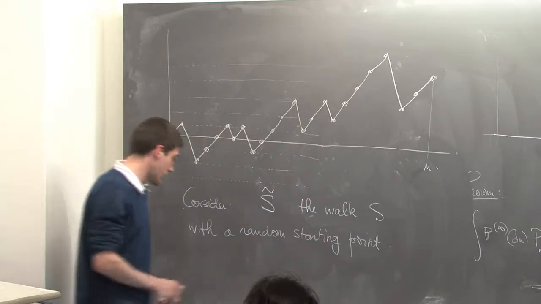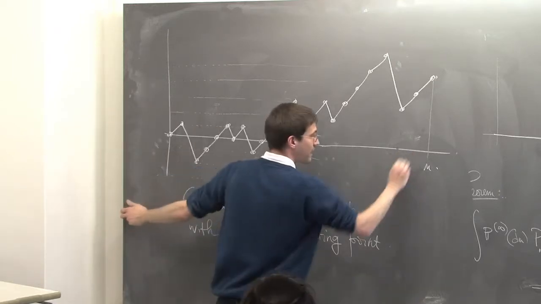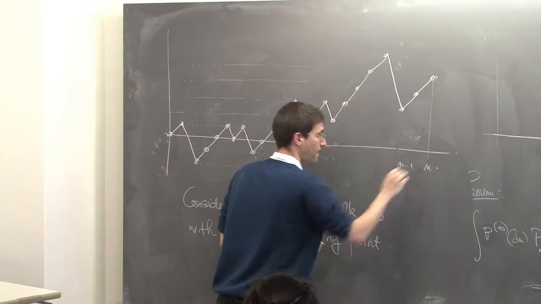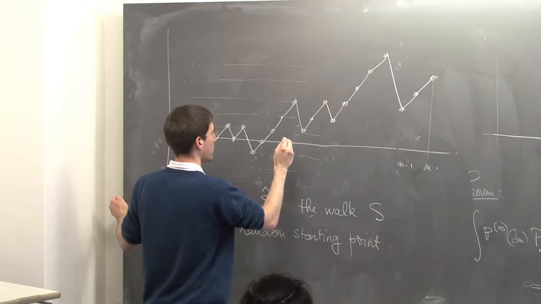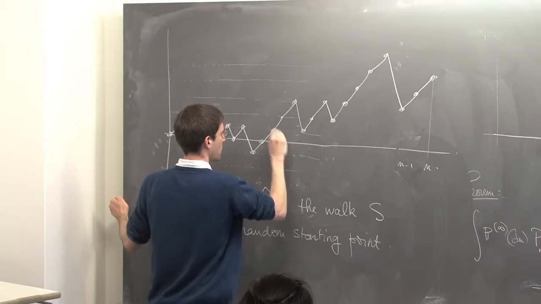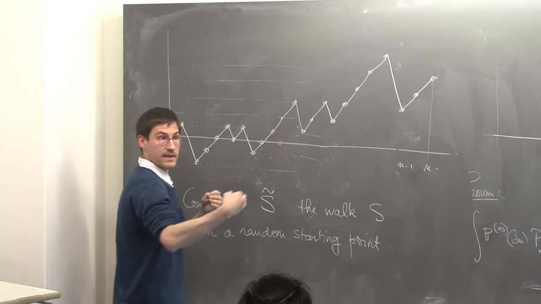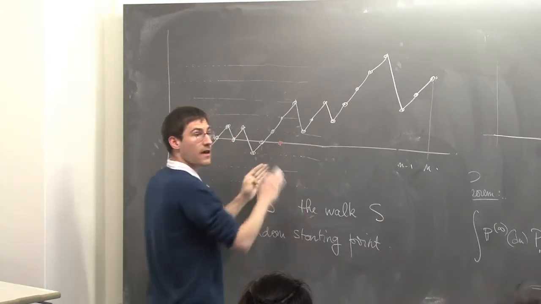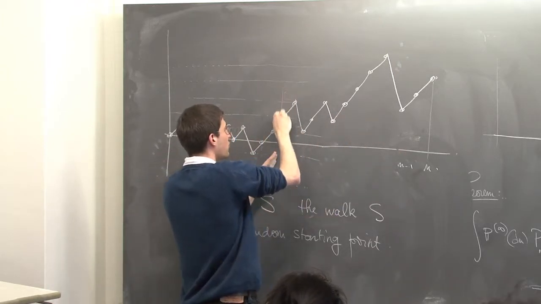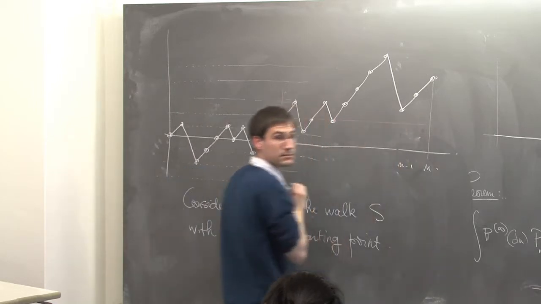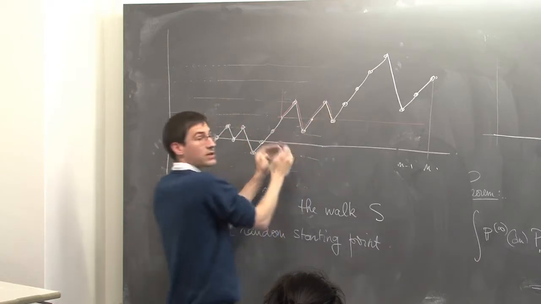So what I will do is choose a random starting point, meaning a point between 0 and n minus 1, and I will start the walk at this point. Say I have sampled this one. That's my random starting point. So I will accumulate the increments of the walk cyclically starting from that point. The walk starts here, my new coordinates are here, and the new walk does exactly the same, but shifted.